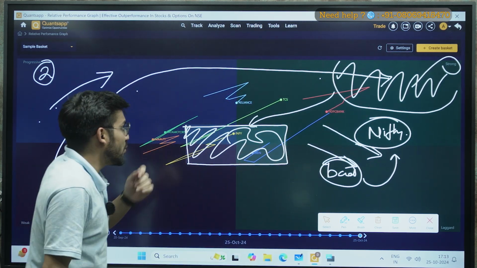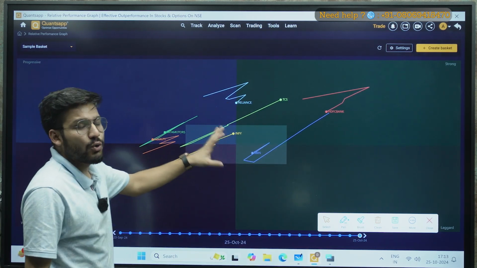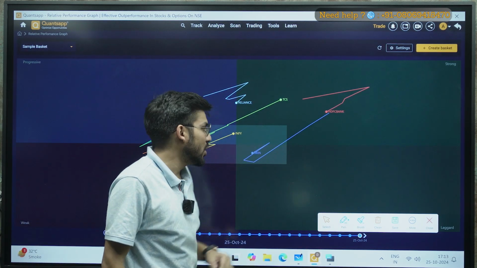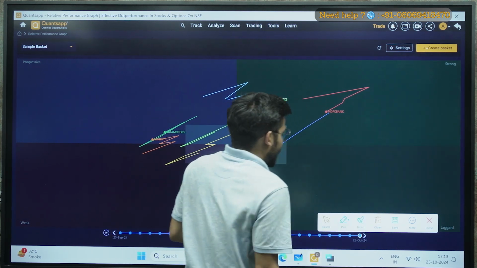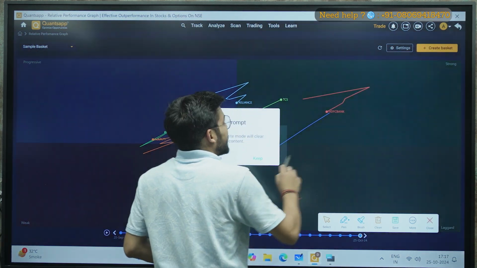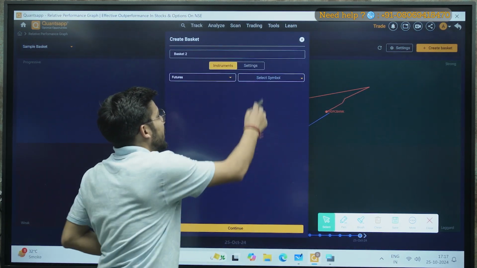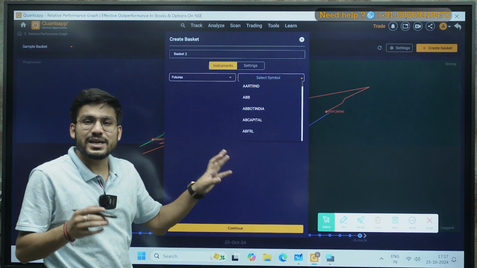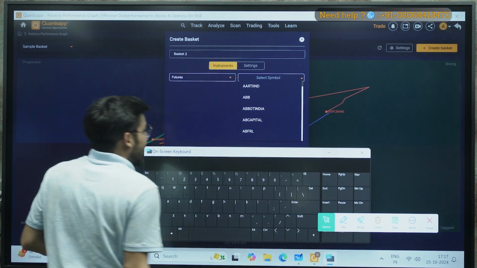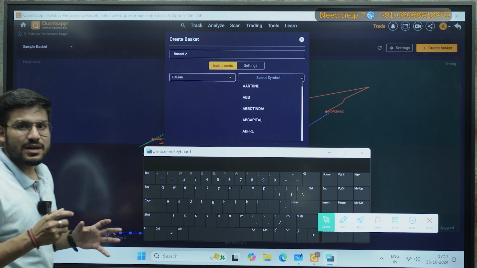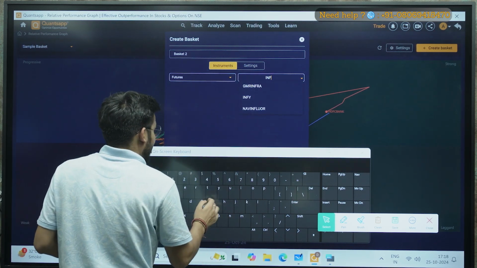Okay, so as I have told you, I will analyze some stocks and show you how they are performing right now. First of all, I will create a basket here, from which I can add multiple stocks to my watch list. You can see this is the select symbol here, so I can select as many stocks as I want. Currently my IT sector is a little bullish, so I will select some stocks from IT.